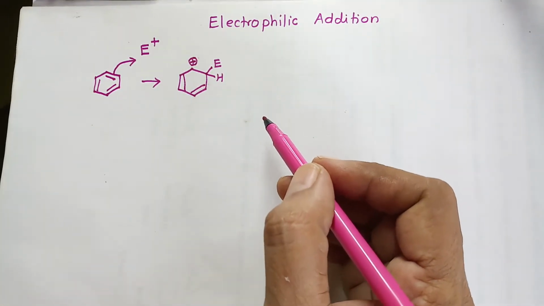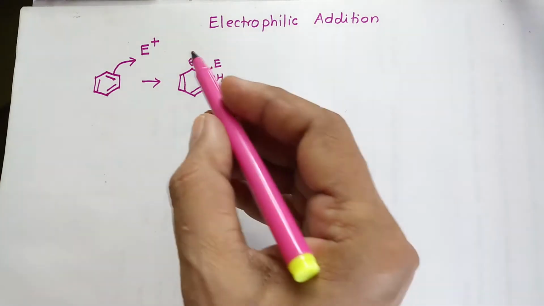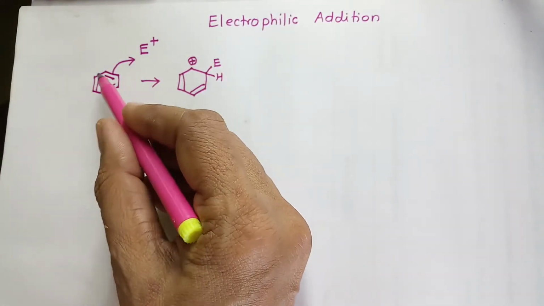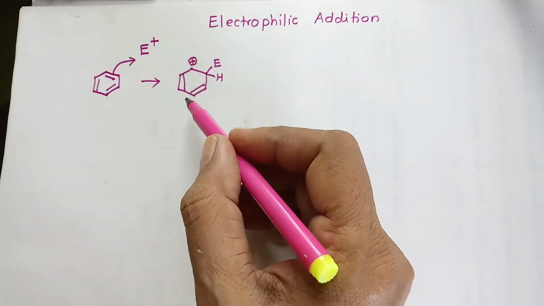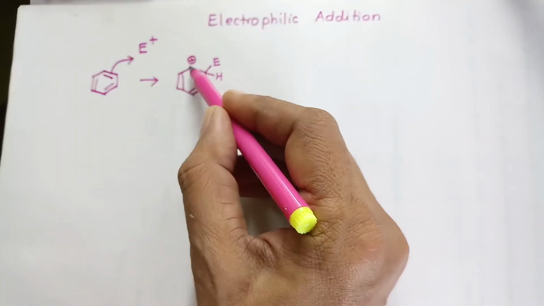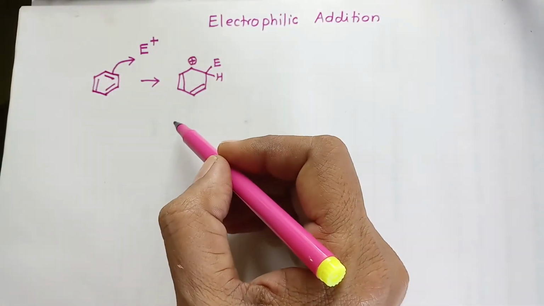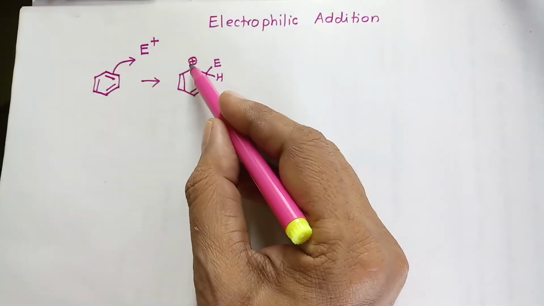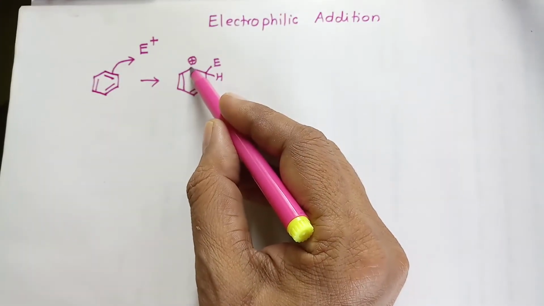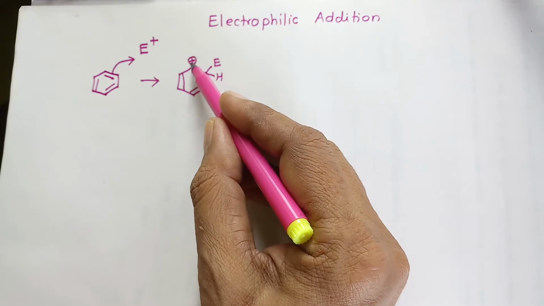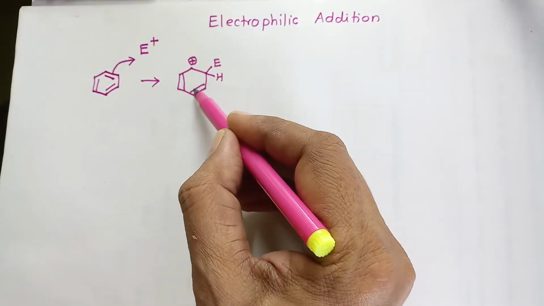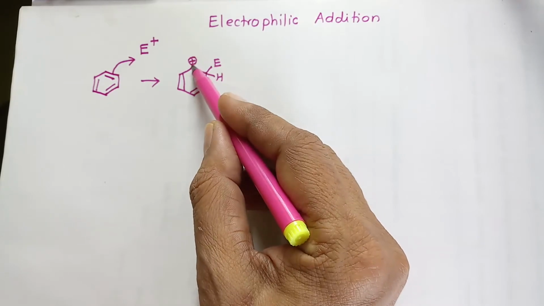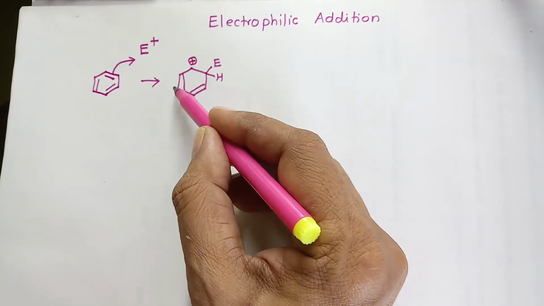As benzene is aromatic in nature, it has an alternate double and single bond system, a conjugated system, and hence delocalization of electrons is possible. Therefore the charge on this particular carbon will not remain localized on this carbon, but due to the presence of alternating double and single bonds, it will be delocalized over the ring.